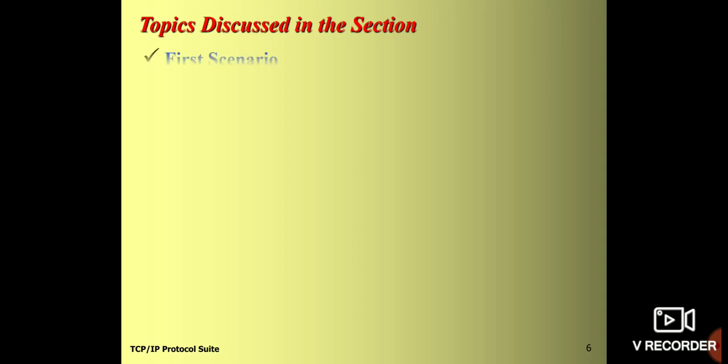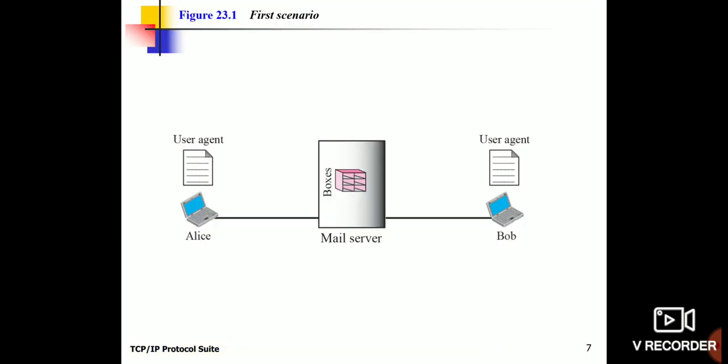Here we are going to discuss scenario 1. The first scenario is very simple. There are 2 users, Bob and Alice. Alice is the sender and Bob is the receiver. In this simple scenario, both are connected to the same mail server. Let us assume that in Savitha Engineering College, we run our own SMTP server, our own mail server.